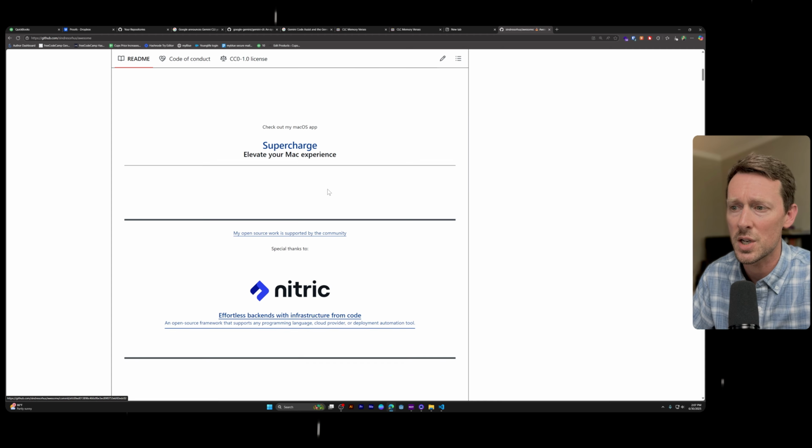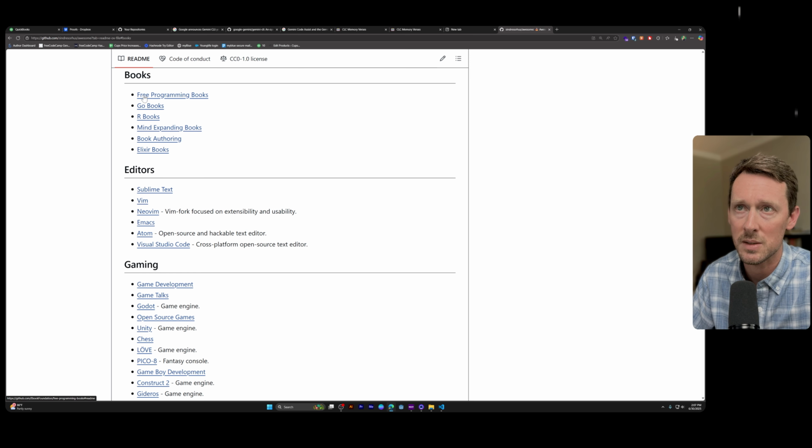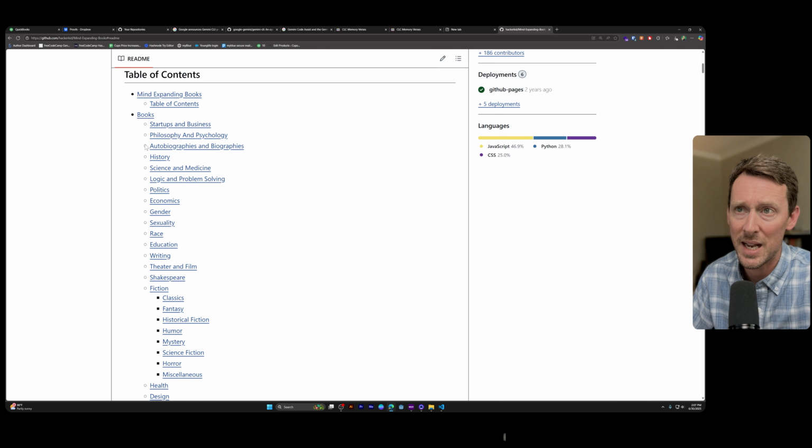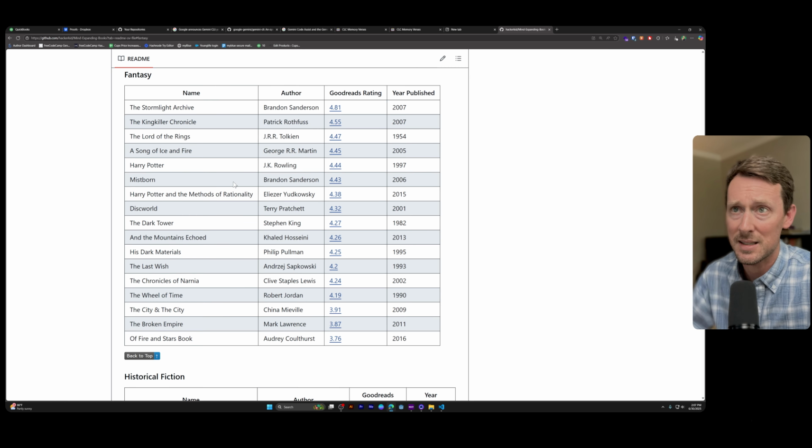So these are just lists, literally, of things. So let's go to books. Here's a list of books: free programming books, Go books, Elixir books, mind expanding books. Let's go to that one. And then it goes down into all these different categories. We're going to go, of course, to fantasy, and it's going to say, hey, here are some awesome fantasy books.